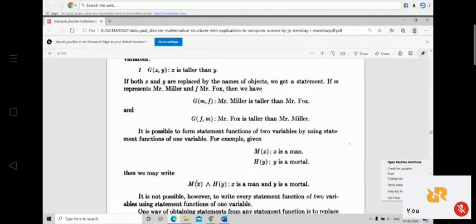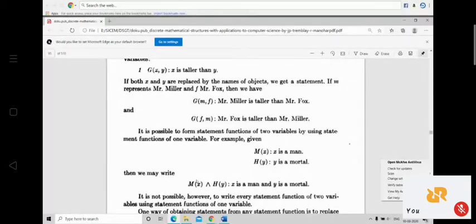If m represents Mr. Miller and f represents Mr. Fox, then we have G of m comma f, that means Mr. Miller is taller than Mr. Fox. Similarly, what is capital G of f comma m? Now it will be different: Mr. Fox is taller than Mr. Miller. So it is possible to form statement functions of two variables by using statement functions of one variable.